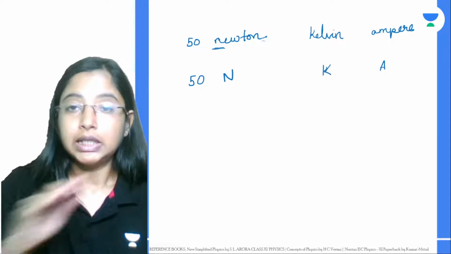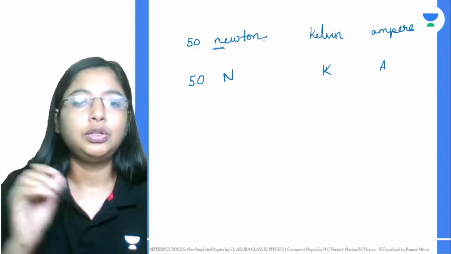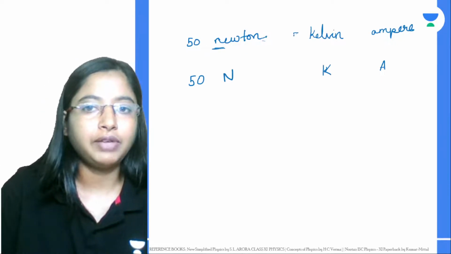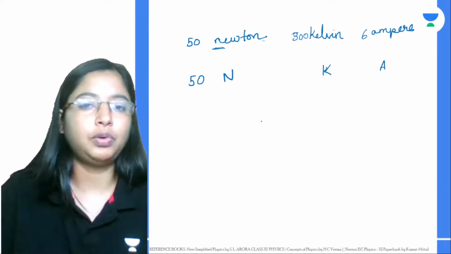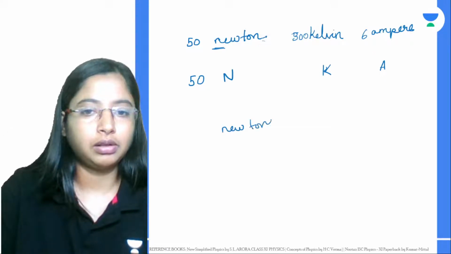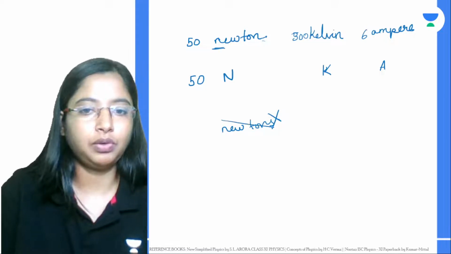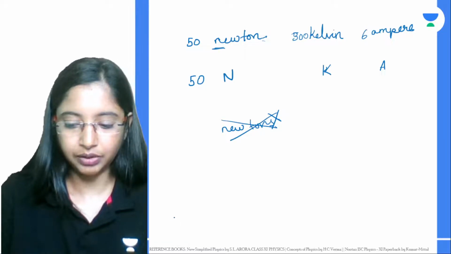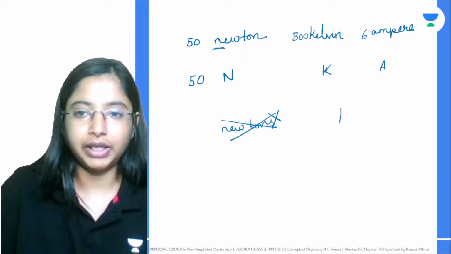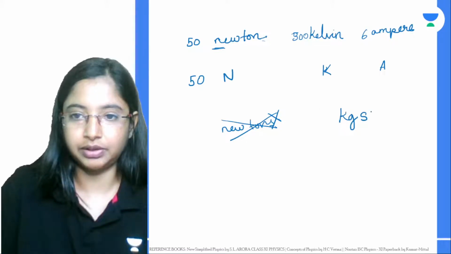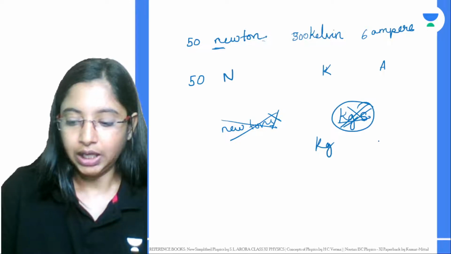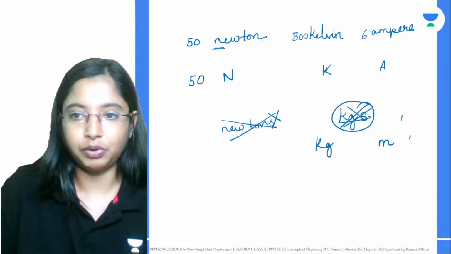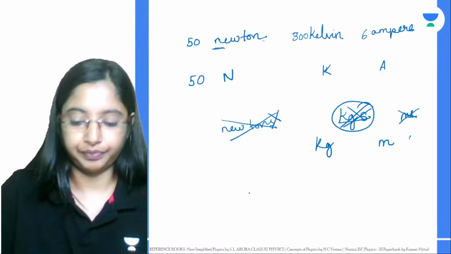Okay, now symbols don't come in plurals. You say 50 Newton or 300 Kelvin, or you say 6 ampere, but it's never amperes, it's not plural. Plural forms are not allowed. Even if you're writing kilogram, kilograms is not allowed. Kg is allowed. Meter is allowed, meters, the plural form with the S, is not allowed.